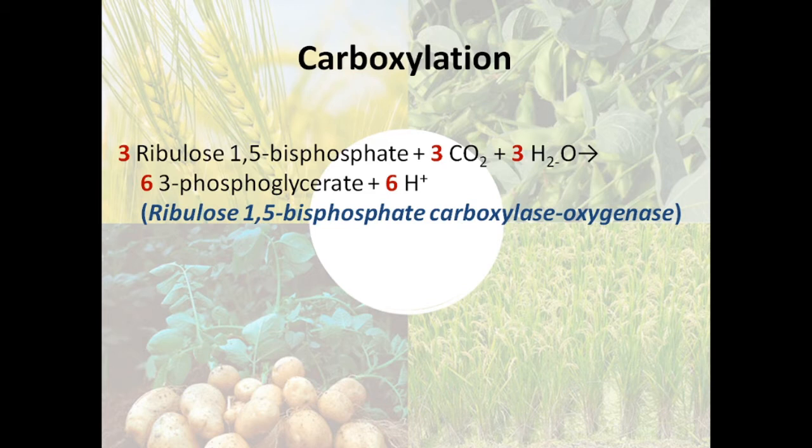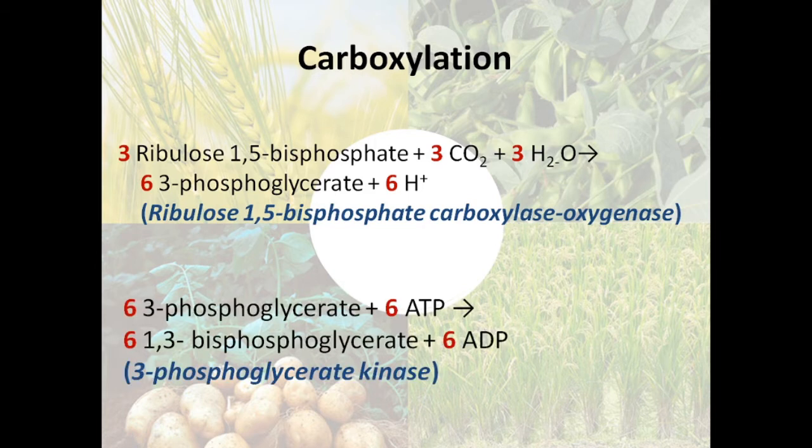We will see the detailed study of this enzyme in a later session. 6 molecules of 3-phosphoglycerate then combine with 6 molecules of ATP and form 6 molecules of 1,3-bisphosphoglycerate and 6 ADP. Here, the phosphate group from ATP is added to the 3-phosphoglycerate. The substrate molecule had only 1 phosphate group, while the product has 2 phosphate groups in each molecule.